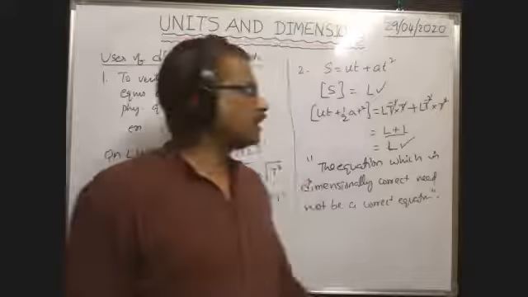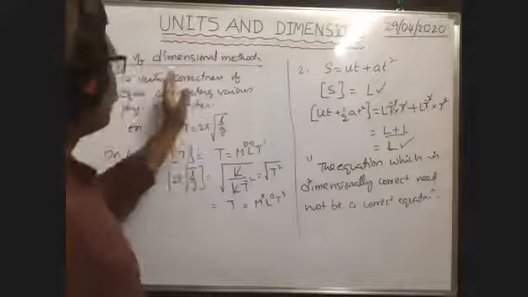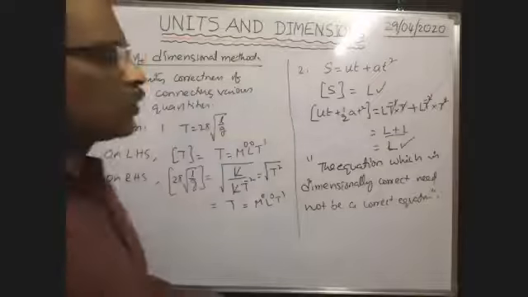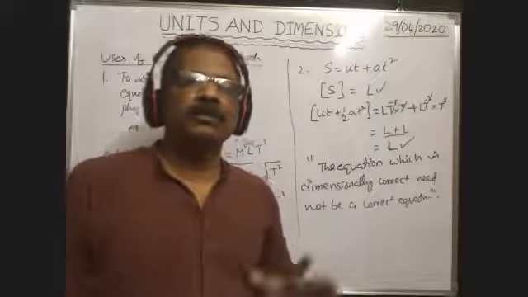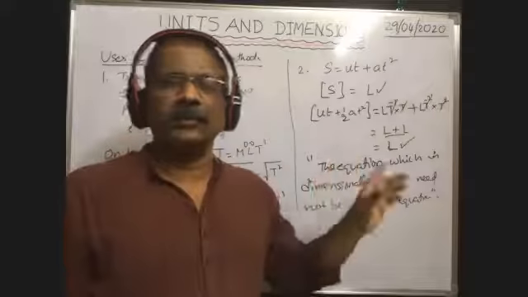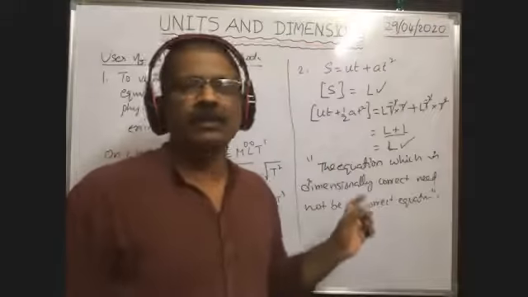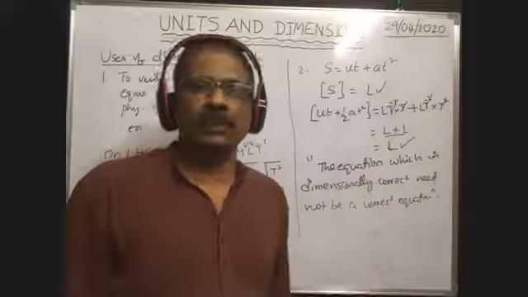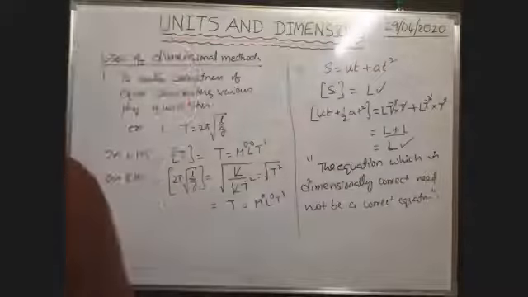Okay, this is the first advantage of this dimensional method. So with the help of the dimensional method, we can say which equation is correct or not. We can say dimensionally. Okay, that is the advantage of the dimensional method. First advantage of the dimensional method. Next.